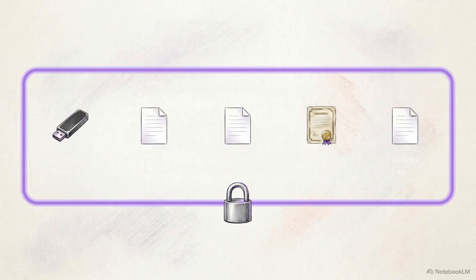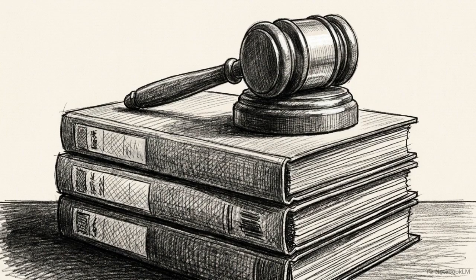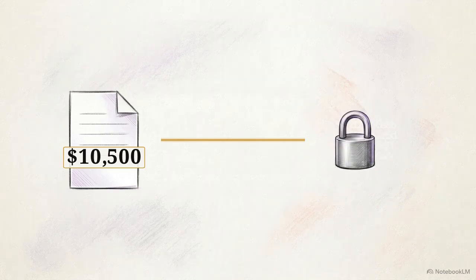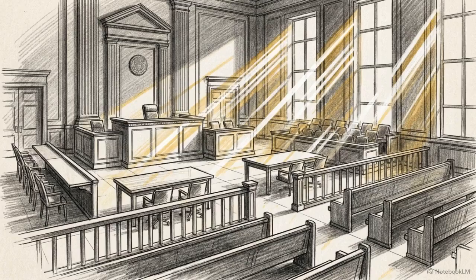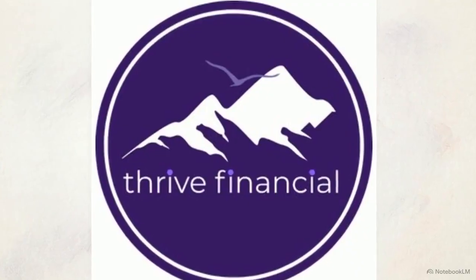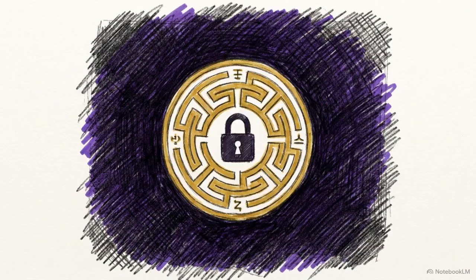When a financial issue is disputed, you present the court with a defensible bundle. This consists of the encrypted export, the original source file, and the finalized cited report. This is the mission of professional divorce forensics. Fair outcomes require complete, unassailable information. Thrive Financial builds the workspace that provides exactly that. The goal of this architecture is simple: stop guessing. Because finding hidden money means nothing unless you can prove it.